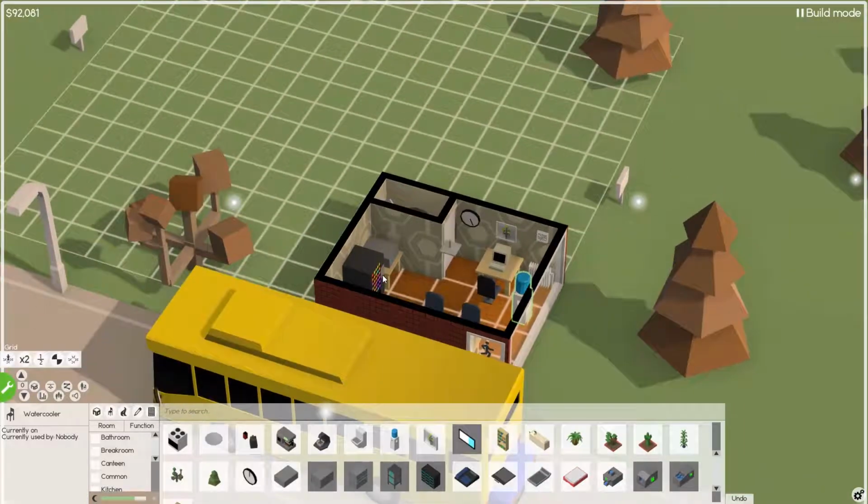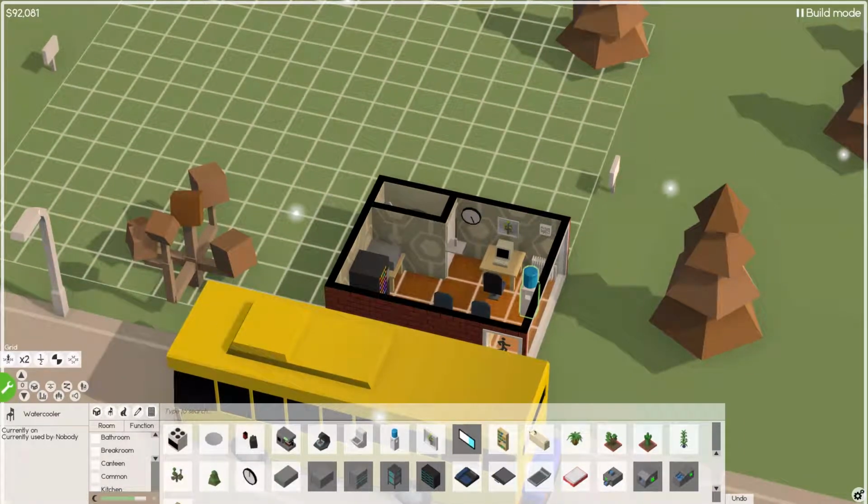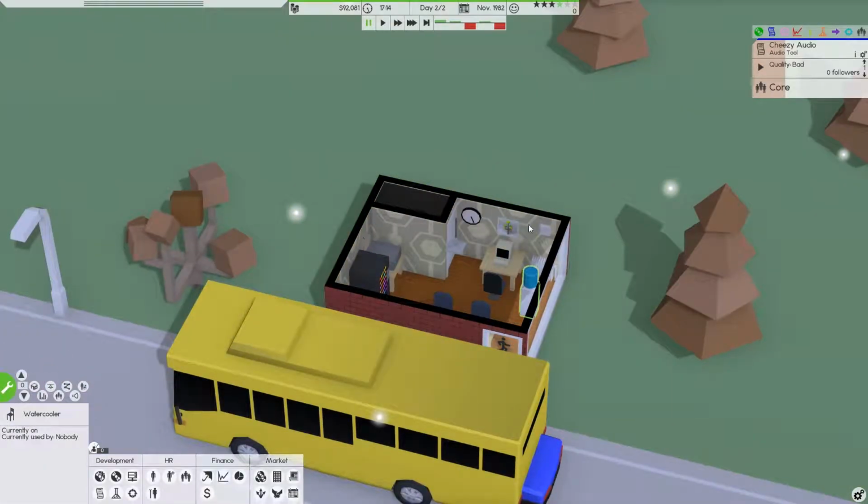We're probably going to expand here soon. The actual office, we'll see if we can build out some offices for everybody. And also look at building probably our first server room as we get closer to this audio tool being done and going through all of its peer reviews and the bug fixes and everything. That way we'll have to work with marketing and starting to get our name out there for it. So here we go. See if that helps satisfy the stress level that we had going on.